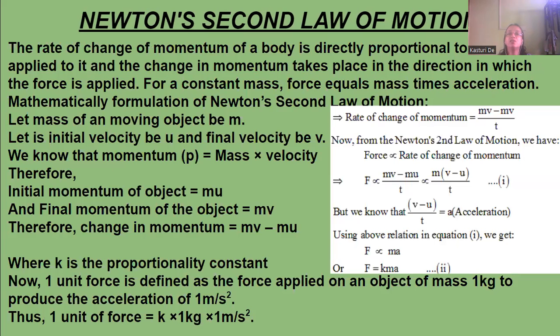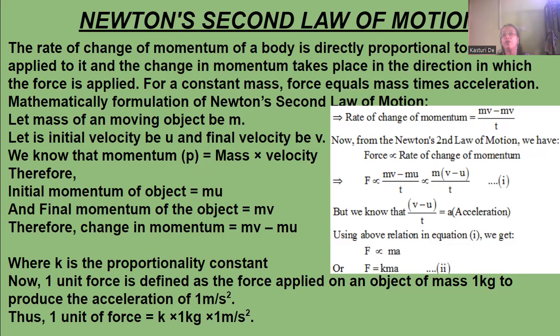Clear? Next, the rate of change of momentum of the body is directly proportional to the force applied to it, and the change in momentum takes place in the direction in which the force is applied. We told you that the rate of change of momentum of a body is directly proportional to the force applied on it, and the change in momentum takes place in the direction of the force applied. So for a constant mass, force equals mass times acceleration. When the mass is constant, force will be equal to mass into acceleration.